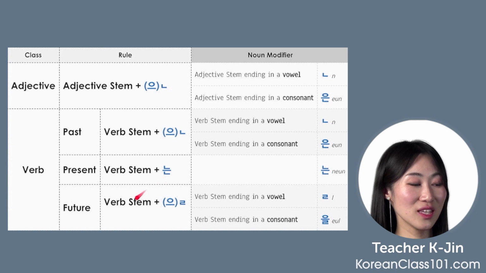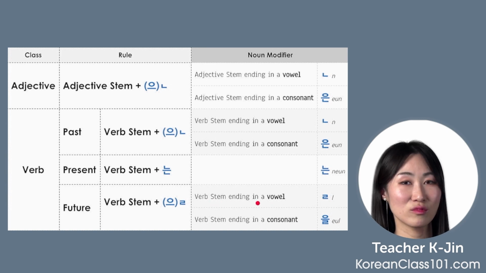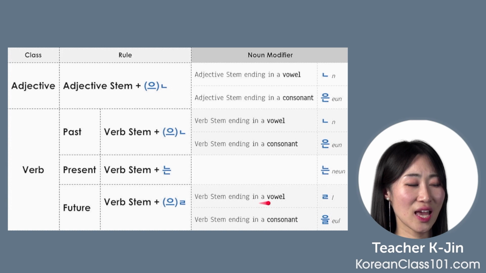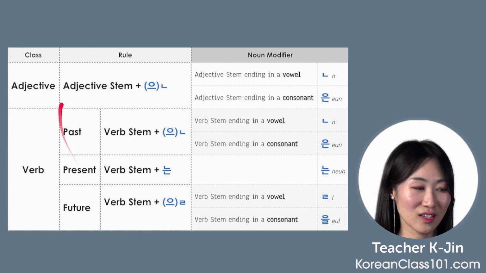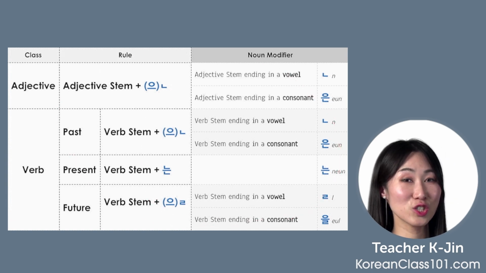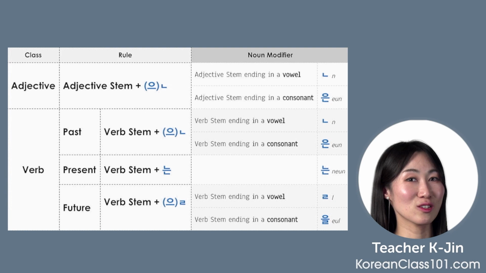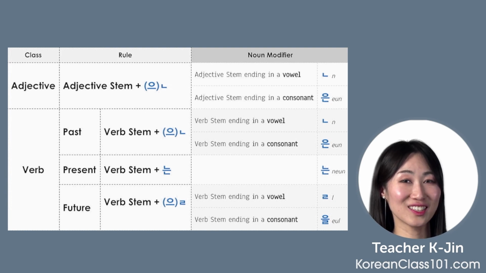Lastly, we have this future tense. Yes, future tense. So you have to use either 리을 or 을, depending on the stem. Look at the stem. If it ends with a vowel, then you use 리을. If it's a consonant, then you use 을. So remember this. Get the screenshot or make a note of it and practice a lot. This is so useful and is very, very important.